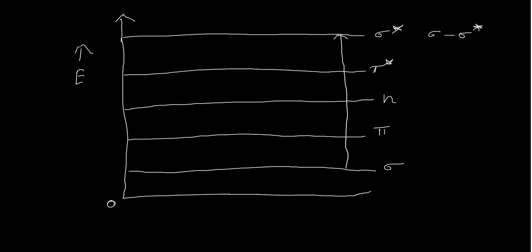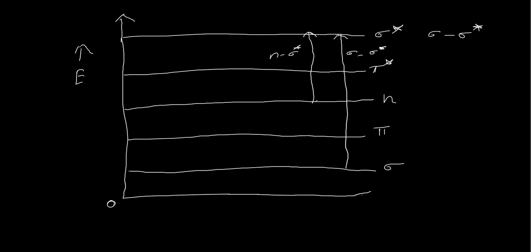Imagine an electron jumps from n to sigma star. Actually, the diagram is not correct because it has to be a little higher. This is the sigma to sigma star transition, and this is called the n to sigma star transition.